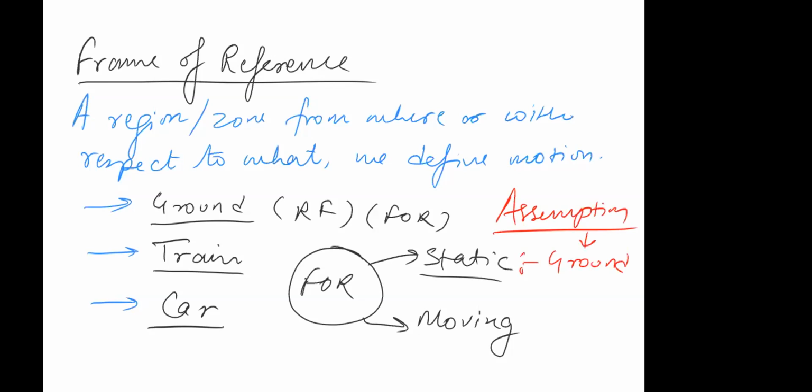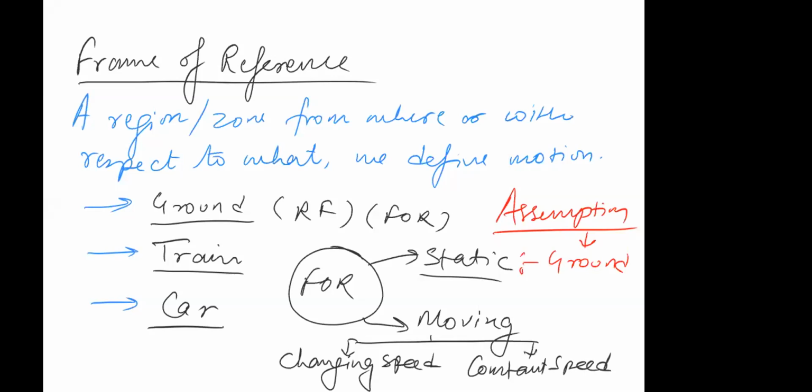Now, if you consider moving, your train or car can move in two ways. One is, it can move with changing speed, like 30, 40, 50, 60. So your frame of reference which is moving is changing its speed continuously. And second, it can have constant speed.